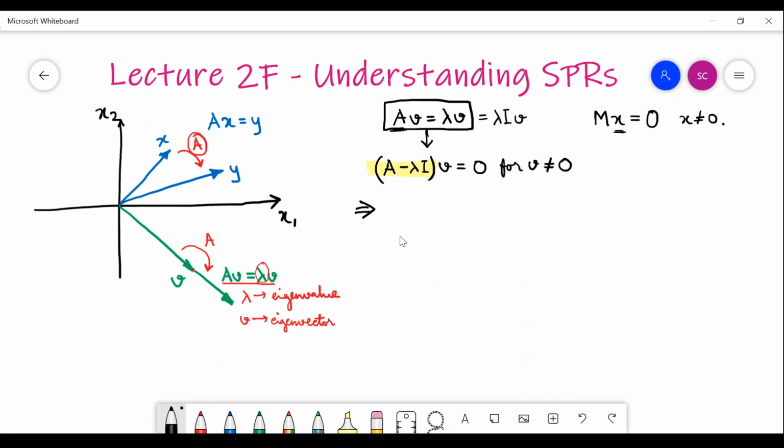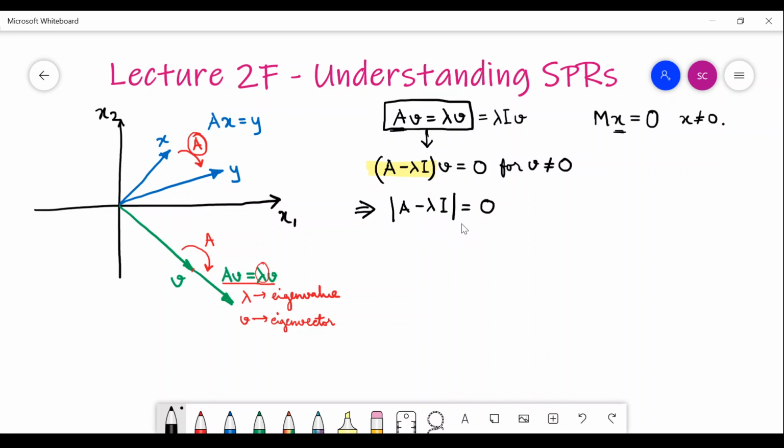This immediately leads to the conclusion that the rank of A minus lambda I is not full, which means that the determinant of A minus lambda I would be equal to 0. Same thing, this you know from matrix theory. The matrix is singular in nature. The matrix determinant would be 0.